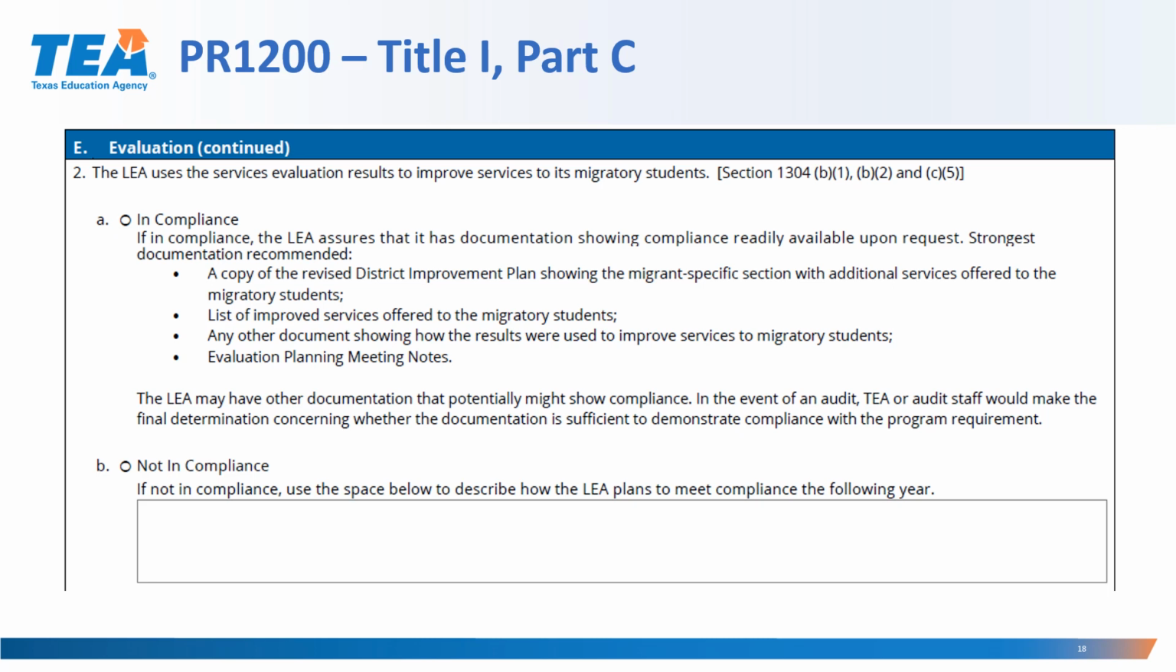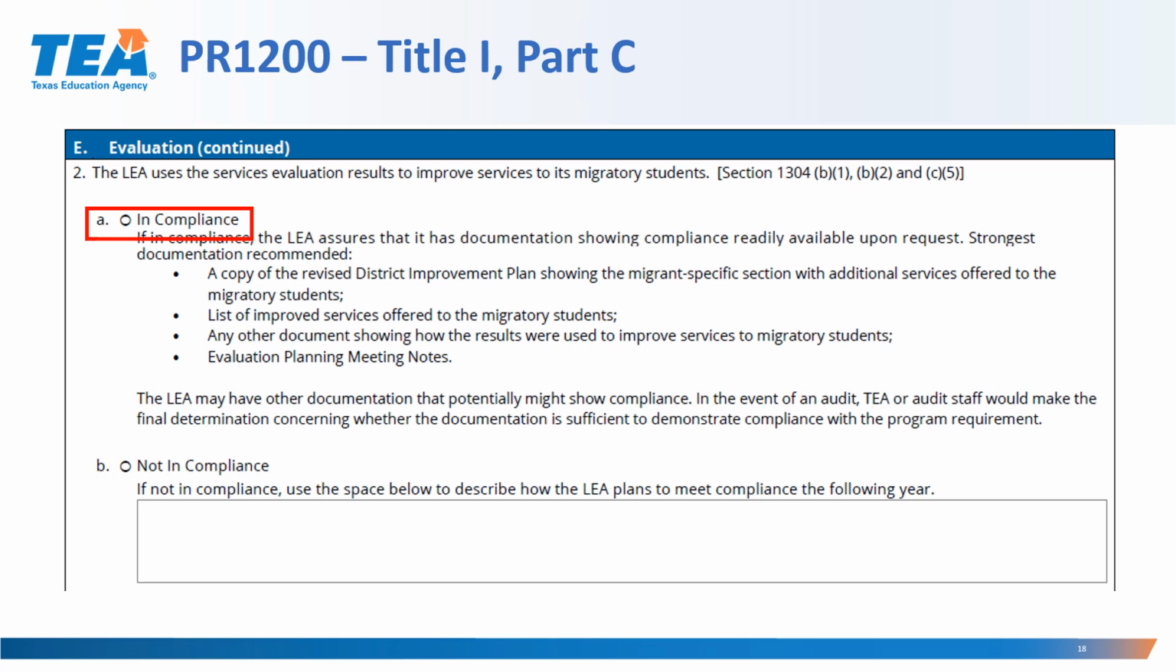Program Requirement E2 Evaluation. The LEA uses the service evaluation results to improve the services to its migratory students. If the LEA indicates that they're in compliance, the LEA assures that it has documentation showing compliance readily available upon request. And the strongest documentation recommended is the following: a copy of the revised district improvement plan showing the migrant-specific section with additional services offered to the migratory students, a list of improved services offered to the migratory students, any other document showing how the results were used to improve services to migratory students, the evaluation planning notes.